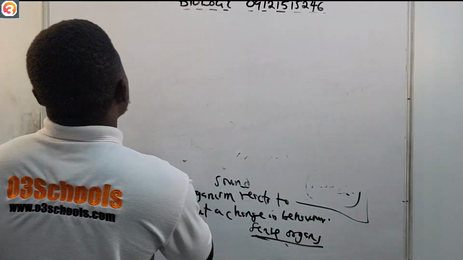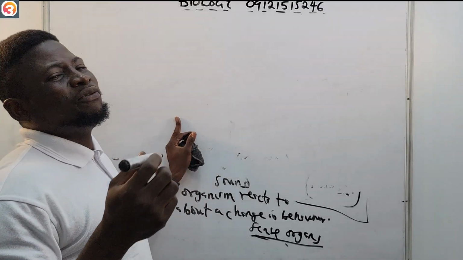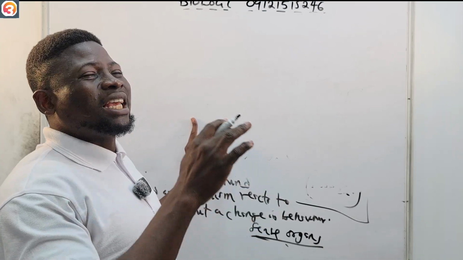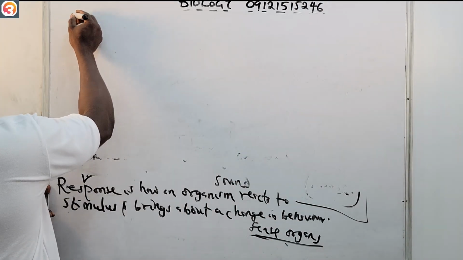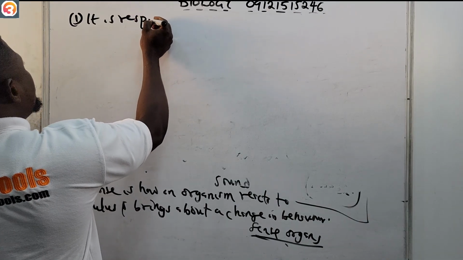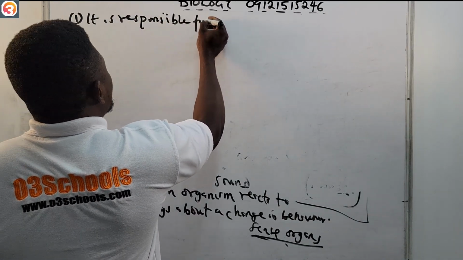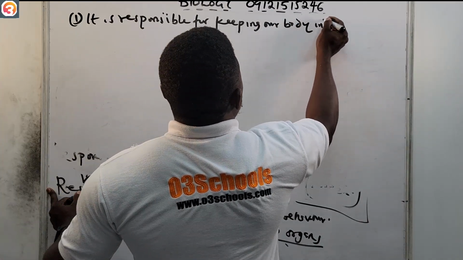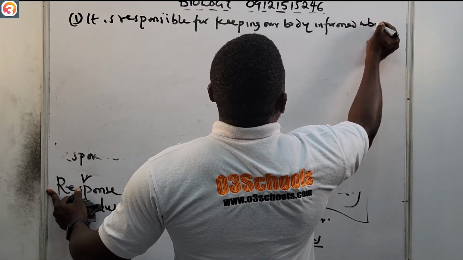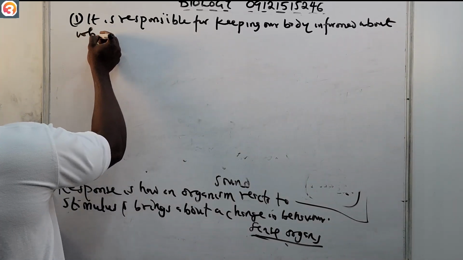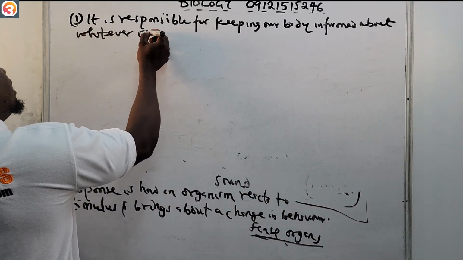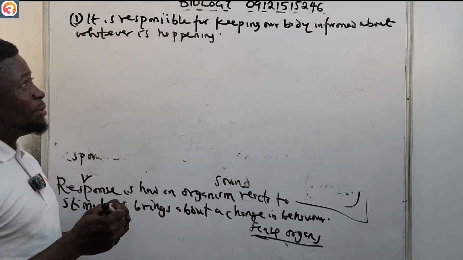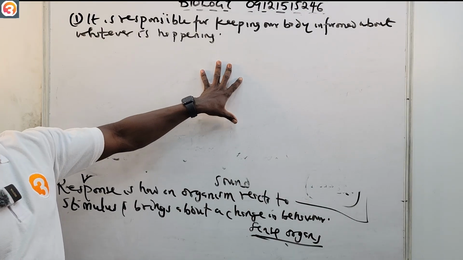Number one, it is responsible for keeping our body informed about whatever is happening. The nervous system is responsible for keeping our body informed about whatever is happening.